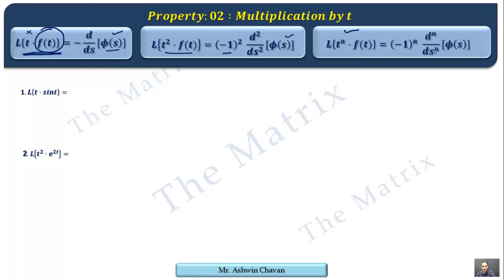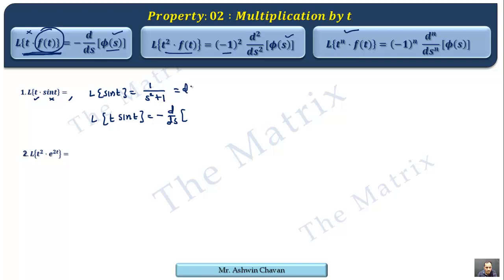Let's have a small example about this property, that is Laplace of t into sin t. Again, t is the property here, but sin t is not a property. So we start with sin t first. That is our f of t. So Laplace of sin t, we know it is in standard form, that's why 1 upon s square plus 1. Now let's attach t on the left side. What is the effect on the right side? This is a single t, that's why a single minus sign, single derivative of phi of s.